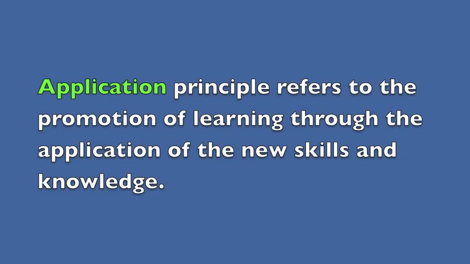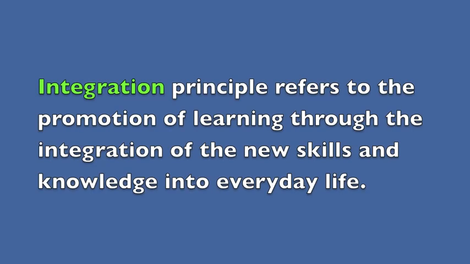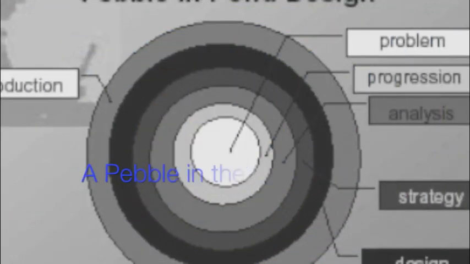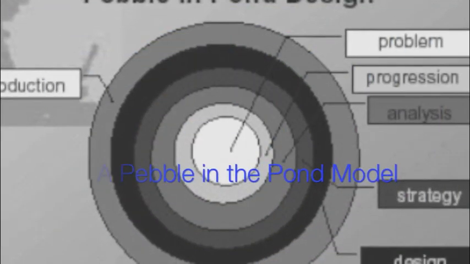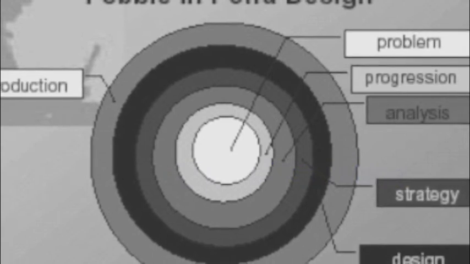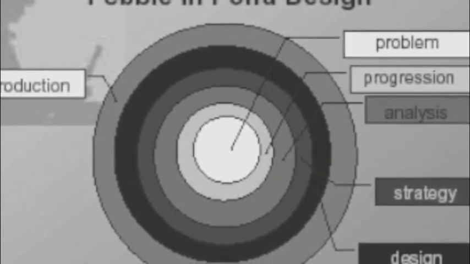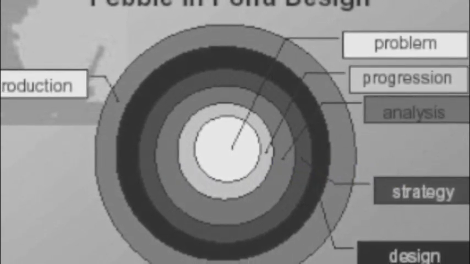The application principle refers to the promotion of learning through the application of the new skills and knowledge. And finally, the integration principle refers to the promotion of learning through the integration of the new skills and knowledge into everyday life. A pebble in the pond model, which focuses on solving real-world problems, is an instructional design model that has been very effective.